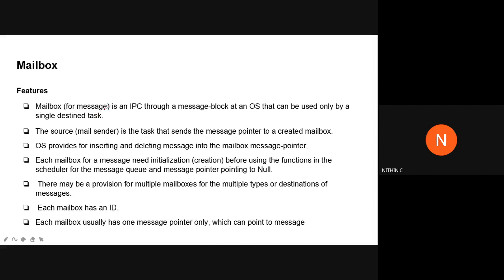A message queue does not have that kind of operation; that message or data can be read by any task or process on the other side. But here we are directing it to a particular destination. Even though another task can also perform the read operation, that data can be read only by the task for which it is destined.